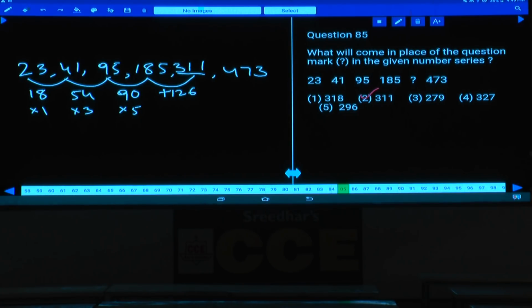Done with this? Now this is about question numbers 81 to 85, paper number 95. Is it done?